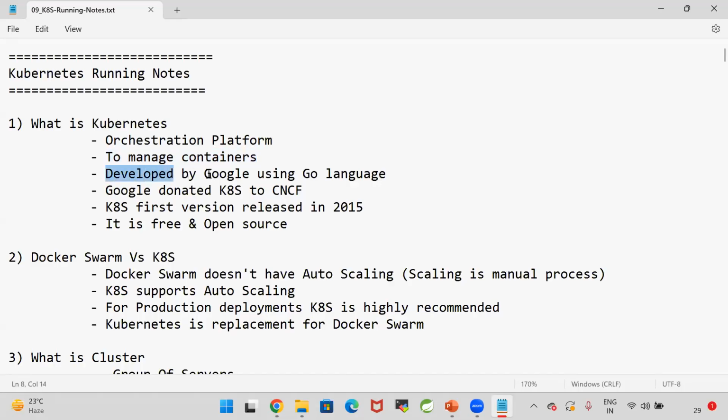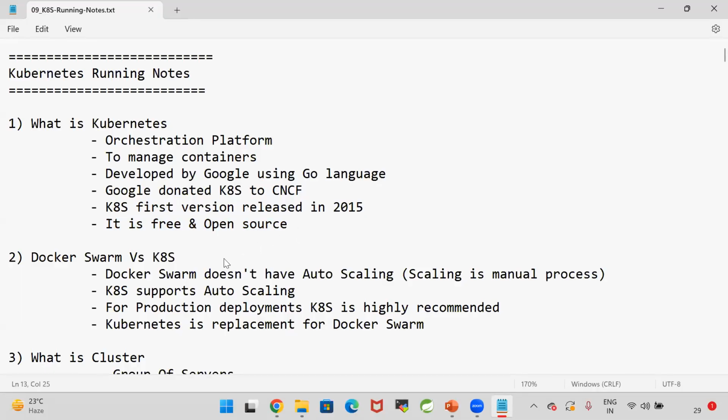So this Kubernetes was developed by Google using the Go language. At a later point of time, Google donated Kubernetes to the CNCF, the Cloud Native Computing Foundation. It is an organization that deals with cloud related technologies. Google donated Kubernetes to this organization. The first version of Kubernetes was released in 2015, and Kubernetes is free and open source.